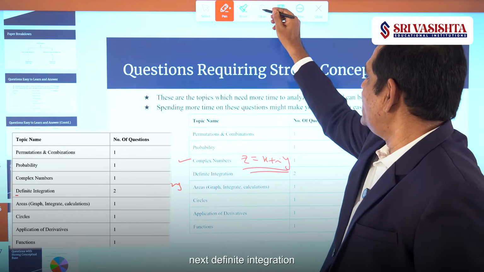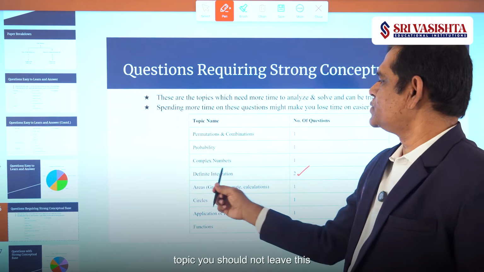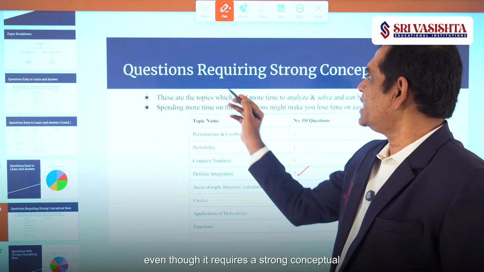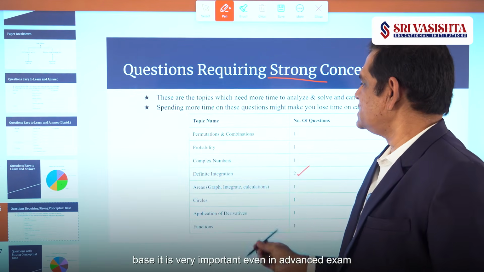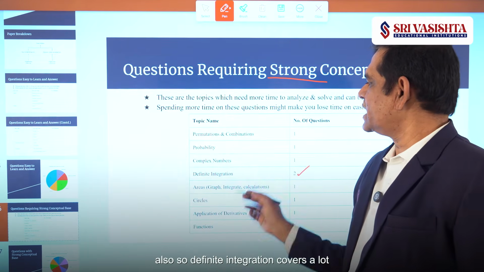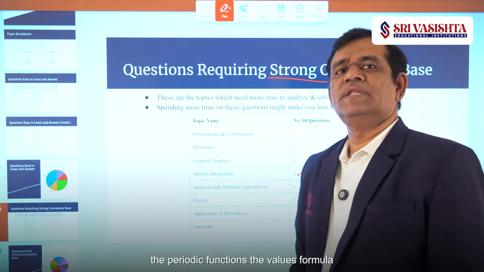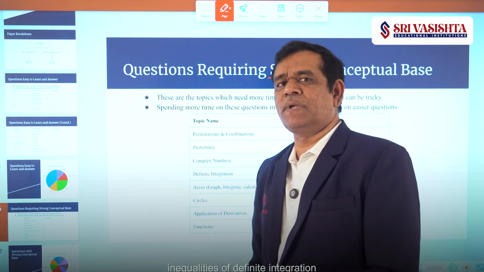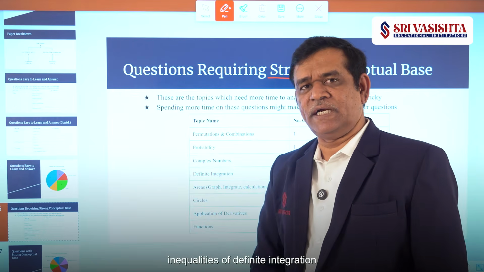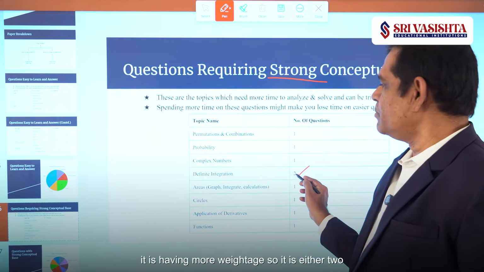Next, definite integration. This is a very important topic. You should not leave this. Even though it requires a strong conceptual base, it is very important even in the advanced exam. Definite integration covers the properties of definite integration, the Leibniz rule, periodic functions, the Wallis formula, and inequalities of definite integration. So any question can come. It has more weightage.